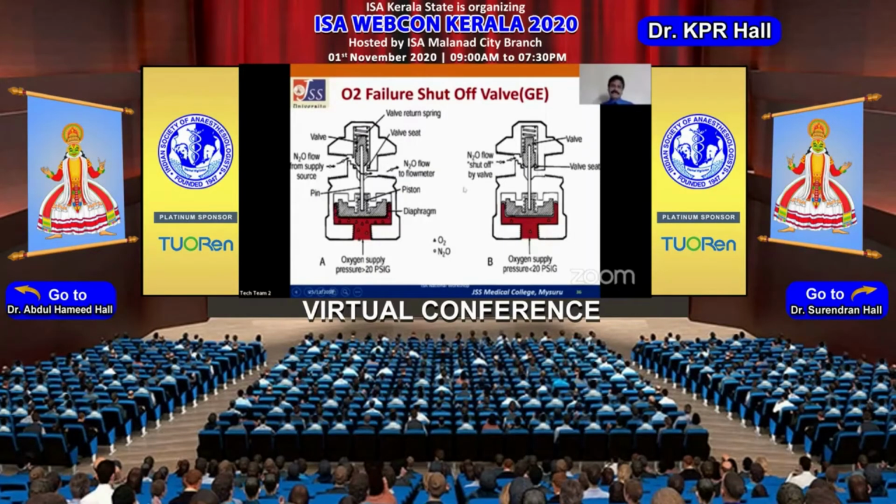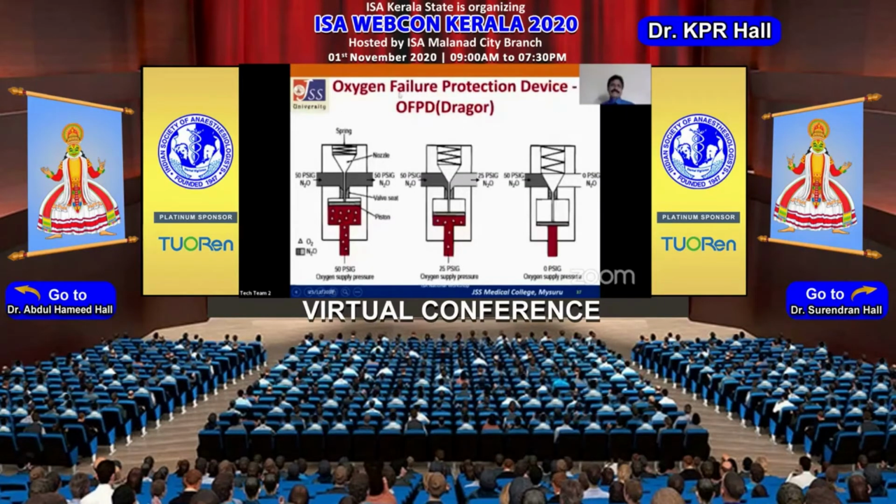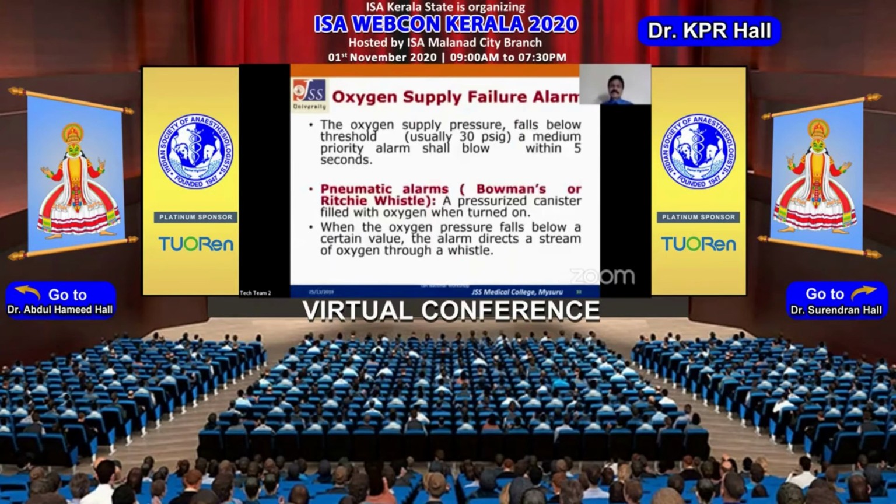Whereas in the case of Draeger, what we have is the oxygen failure protection device, otherwise called the OFPD. Here in these fail-safe valves, we have a nozzle and a piston. As long as the oxygen pressure is about 50 psig, the nitrous oxide outflow pressure is also 50 psig. Once the oxygen supply pressure drops to 25 psig, proportionately, because the nozzle starts coming down, the nitrous oxide outflow pressure also starts decreasing. Once the oxygen pressure drops to 10 to 12 psig, nitrous oxide flow will be completely cut off. There is a slight difference between the Draeger machines and the GE machines.